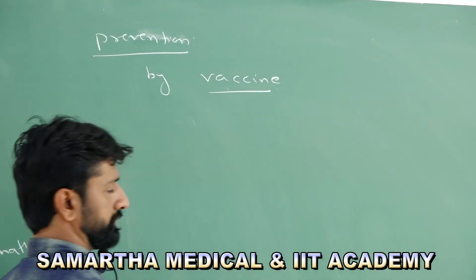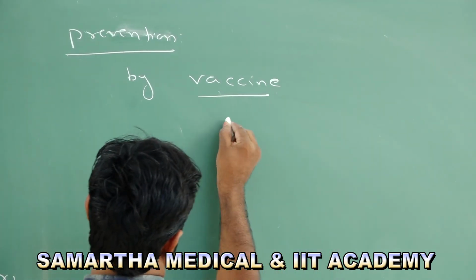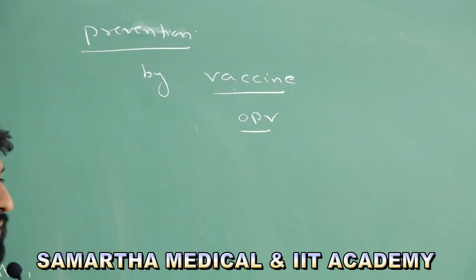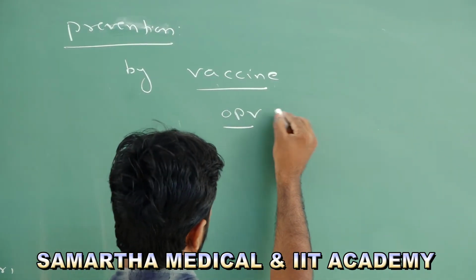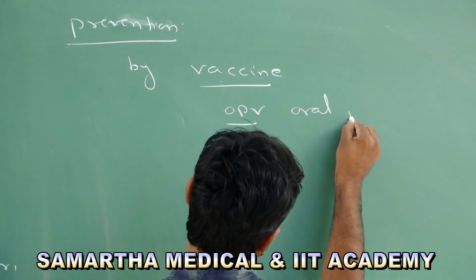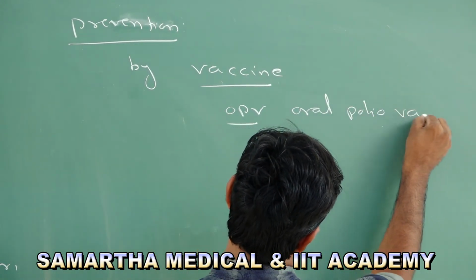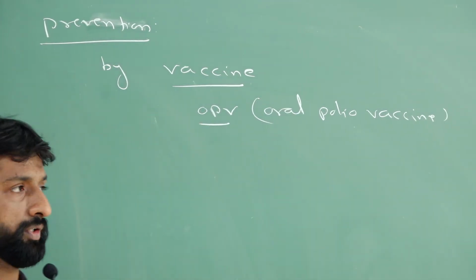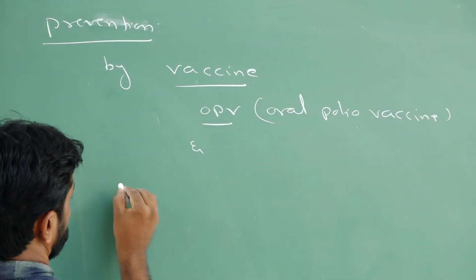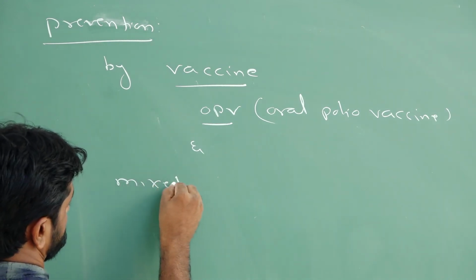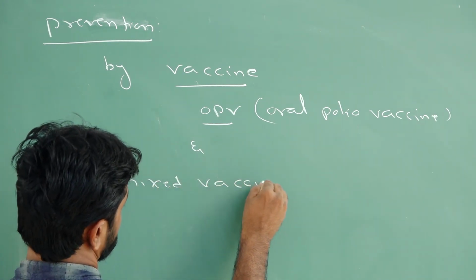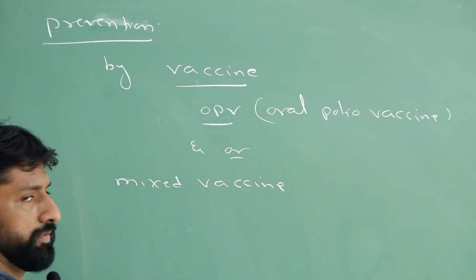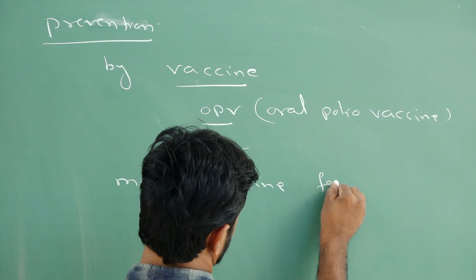The vaccine is OPV, that is, oral polio vaccine. And also a mixed vaccine is available.